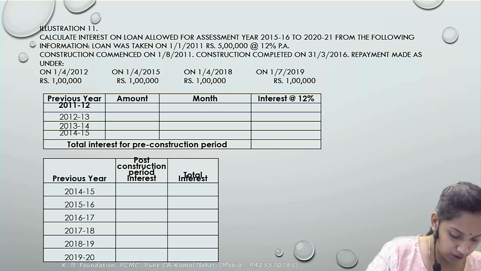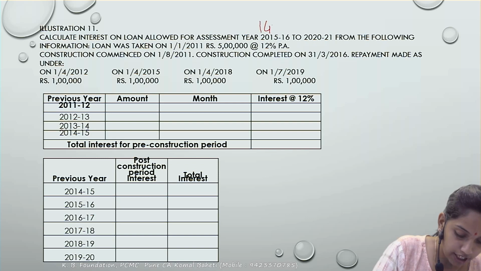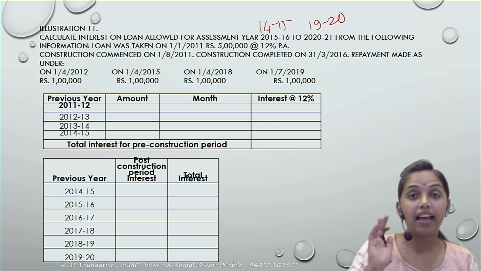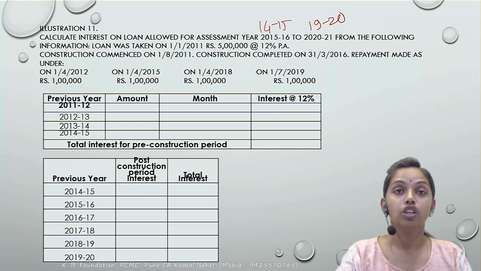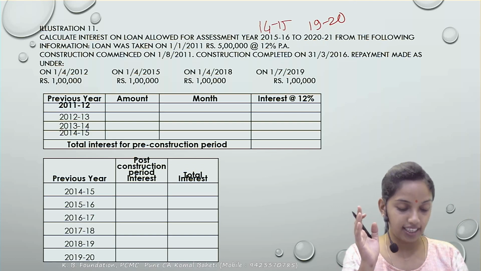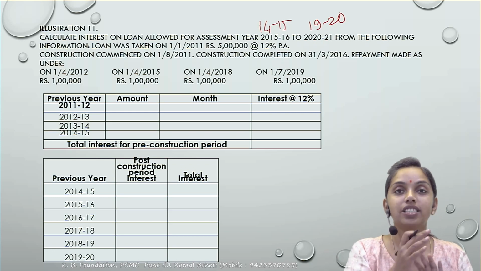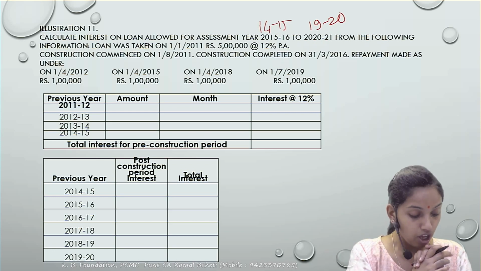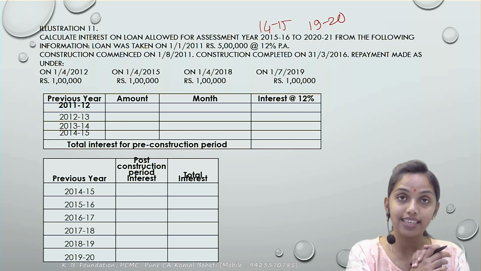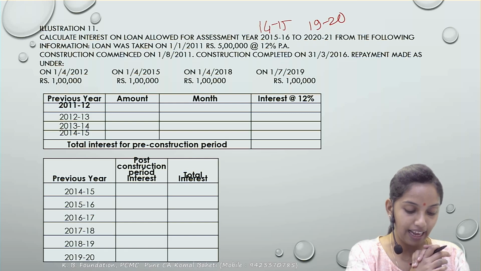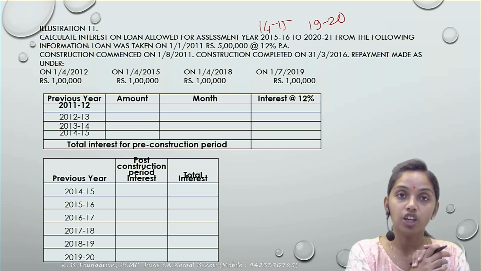So कौन से year के लिए interest निकालने को बोला है? It's 14-15 to 19-20. I am more comfortable with the previous year. So आपको कौन से previous year के लिए deduction निकालने को बोला है? 14-15 से लेके up to the 19-20, how much interest would be allowed as a deduction? From the following information, the loan was taken on the 1st of Jan 2011. Loan का amount कितना है? 5 lakh. And the rate of interest is 12%.